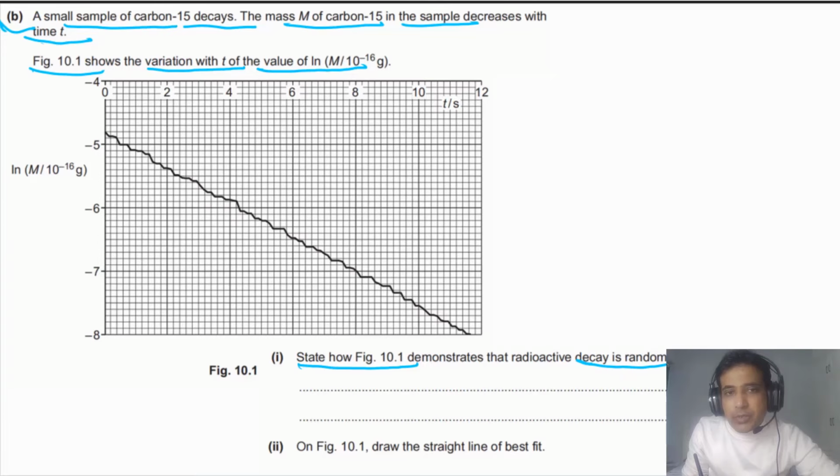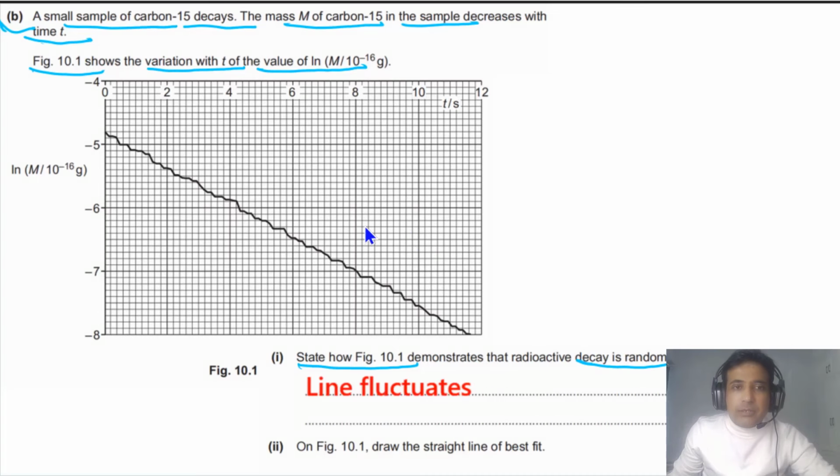If you look at this figure, you can see this line is fluctuating. There are fluctuations in this line. It means that the radioactive decay is fluctuating. So it means radioactive decay is random. And we can see this from the line because the line is fluctuating. So simply you can say as the line fluctuates, it means the radioactive decay is a random process.